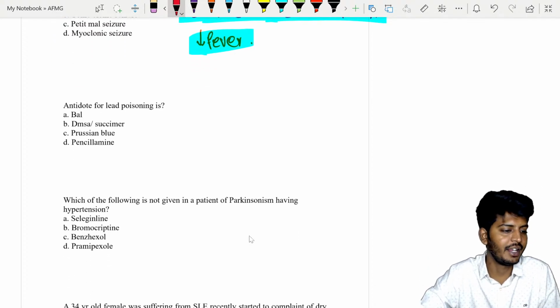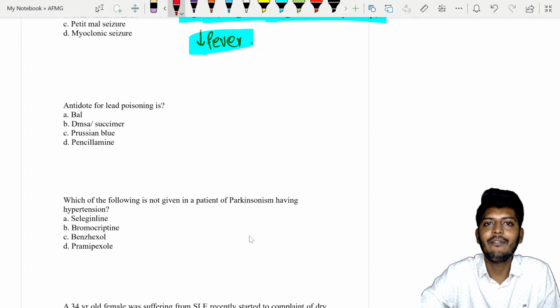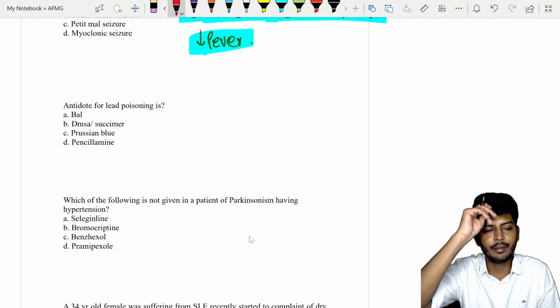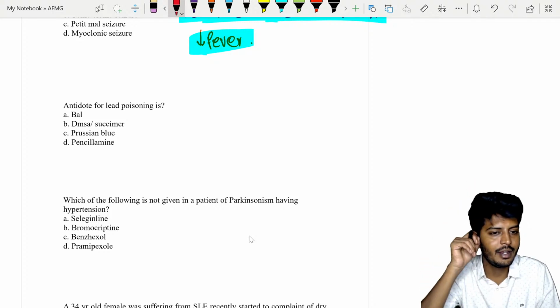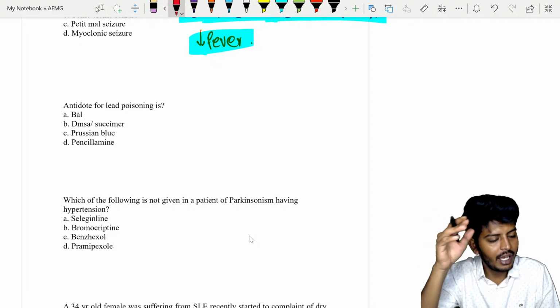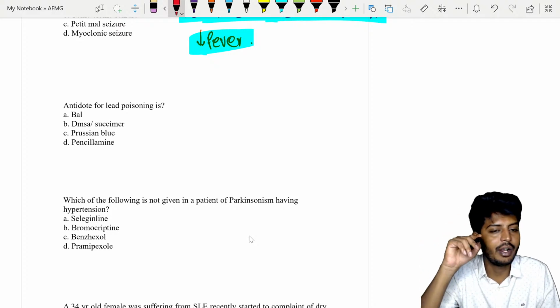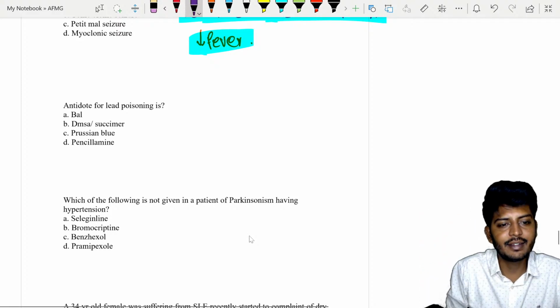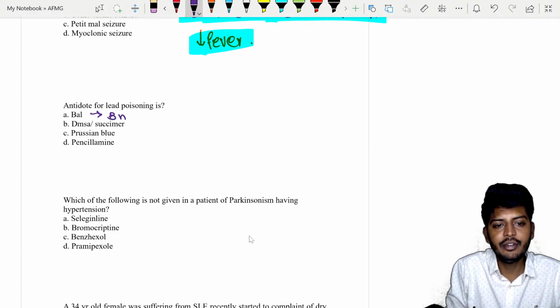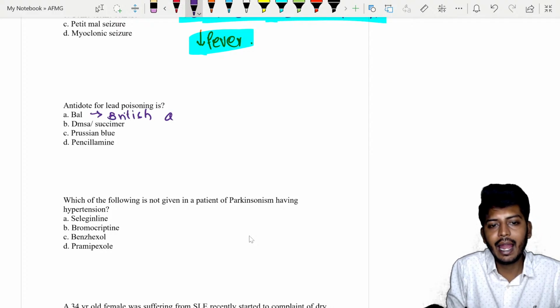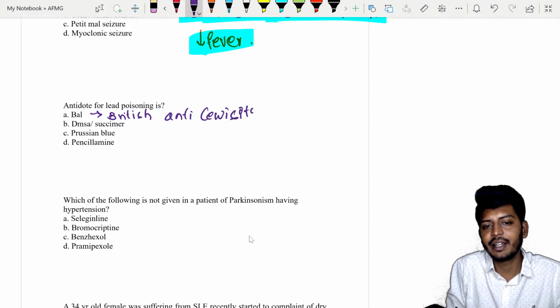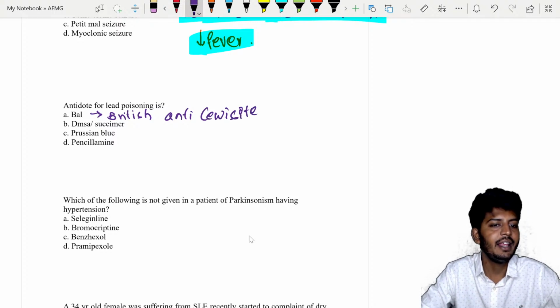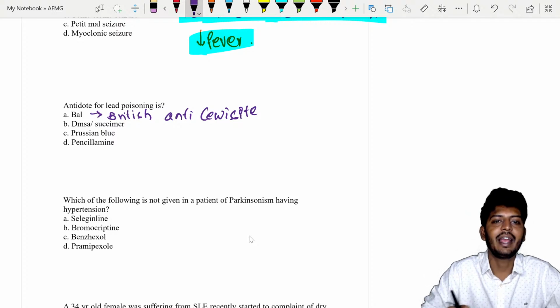Antidote for lead poisoning. Okay, so I will give you the next question. A patient was found to have lead poisoning and treated with BAL. What is the full form of BAL? BAL means hair, right? Take out the hair and give it, take the antidote. Right? What is BAL? BAL stands for British anti-Lewisite. British anti-Lewisite.